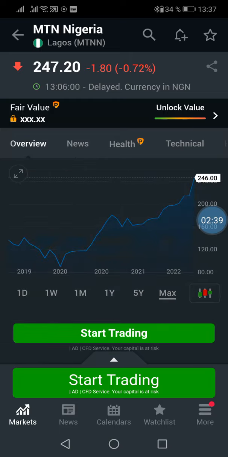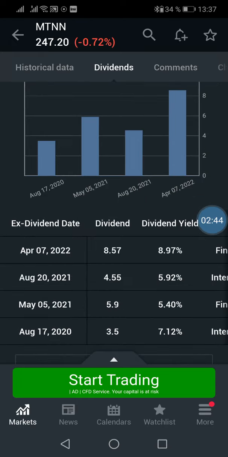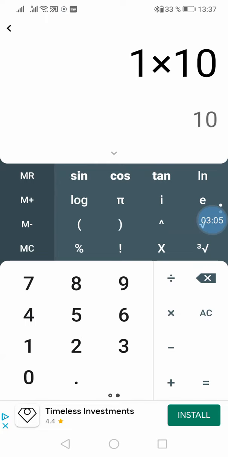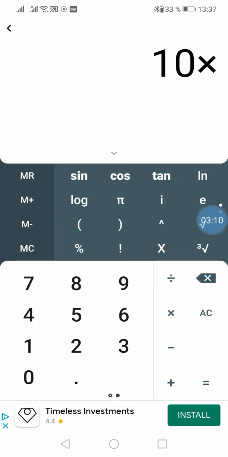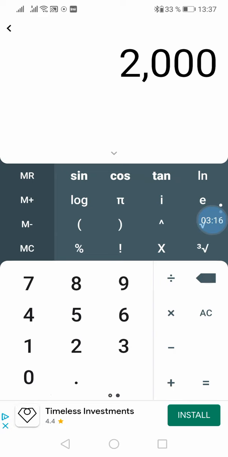Okay. If we look here now, the dividends for MTN last year now about 10 naira. If you look August 2021 and May 2021, now about 10 naira. So wetin that one mean be say if you get one MTN share, they will give you 10 naira. So if you get like 200 MTN shares, they go pay you this year 2,000 naira.